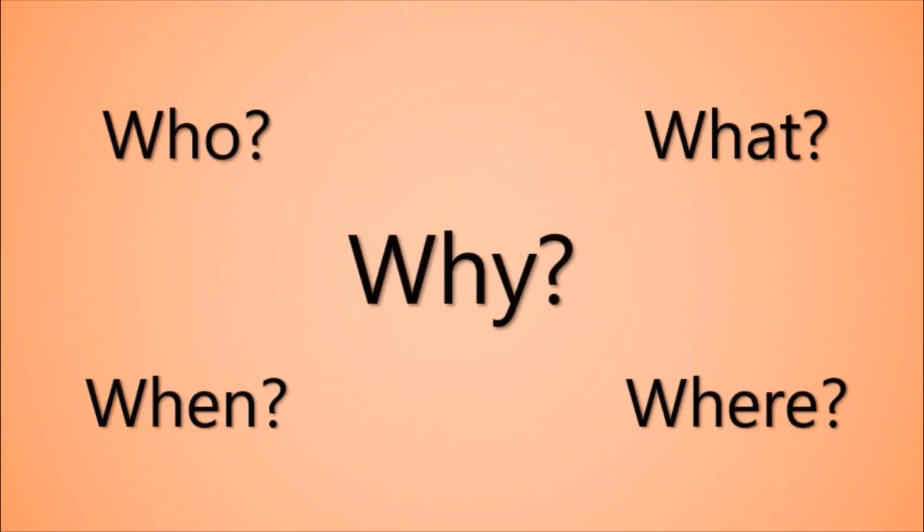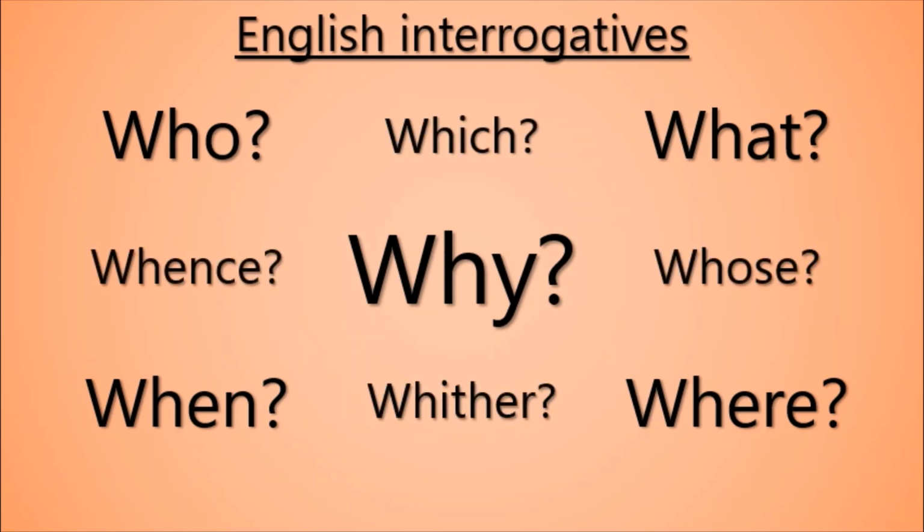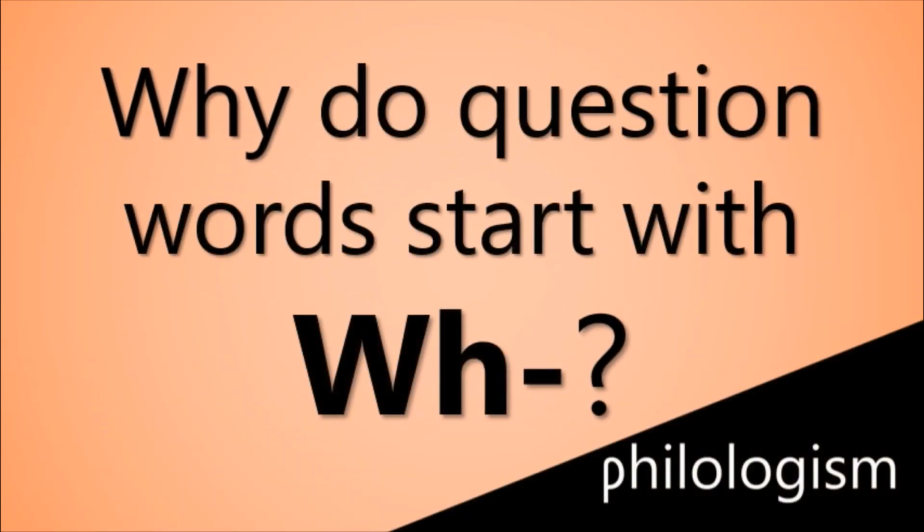Who, what, when, where, why. Question words or interrogatives in English display a very clear pattern. All of them begin with WH. In this video, I'll look deep into the history of the English language and other languages to explain why, and uncover the reason behind the glaring exception to the rule, the word how.